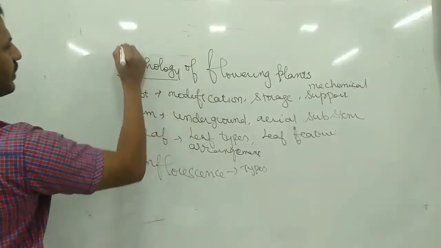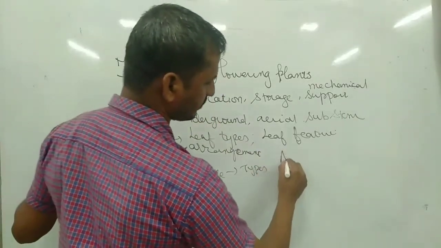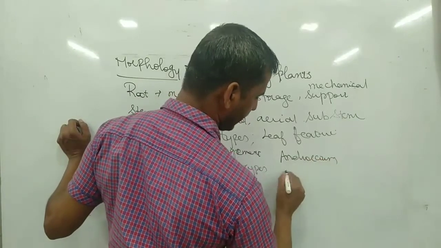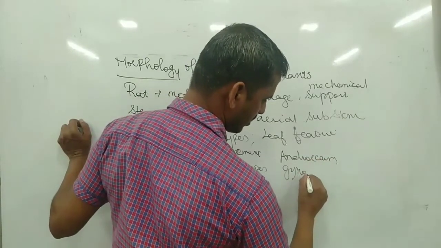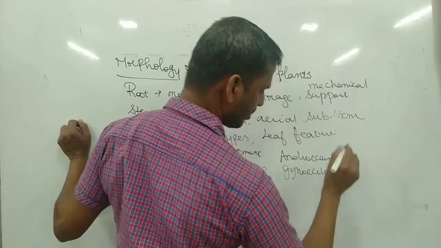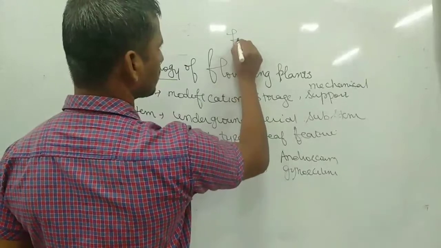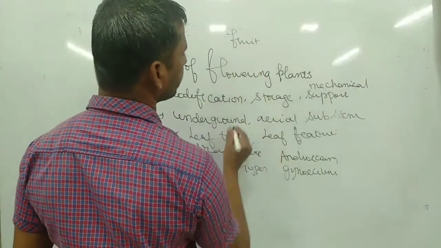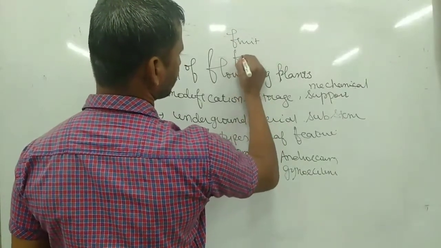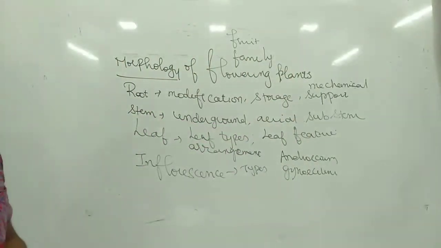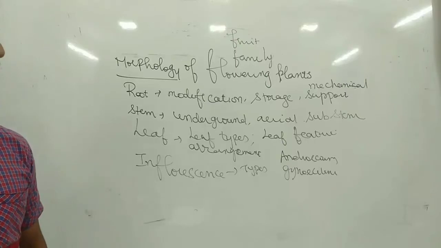Then the male reproductive organ androecium, gynoecium, okay androecium and gynoecium. Then fruits and the family. So these things we discussed yesterday.